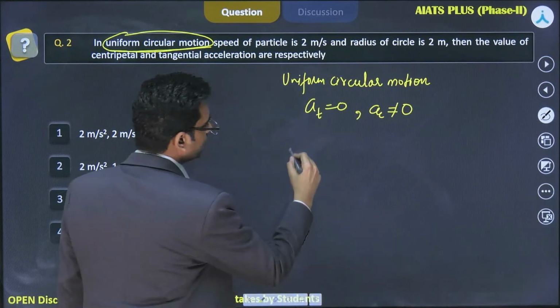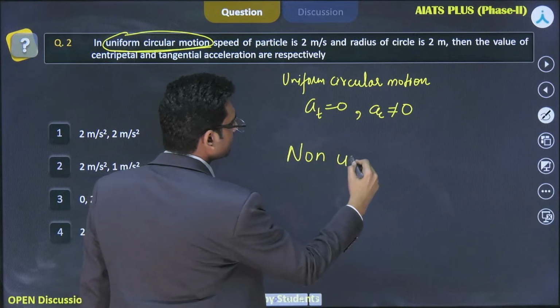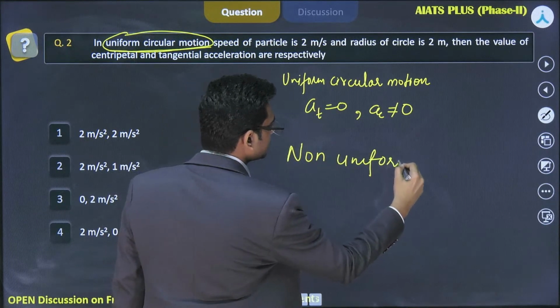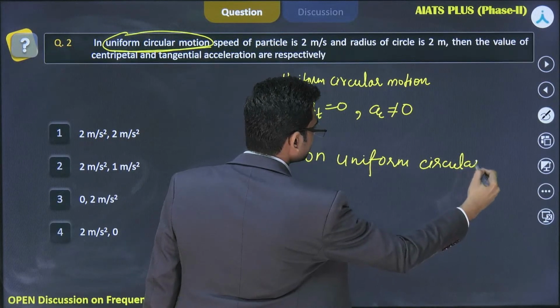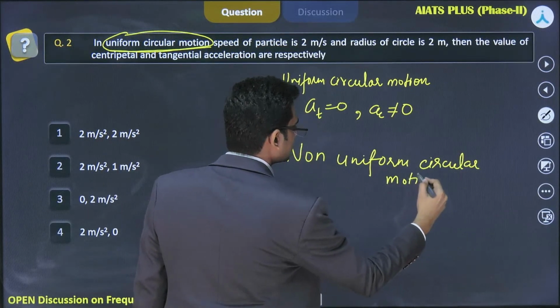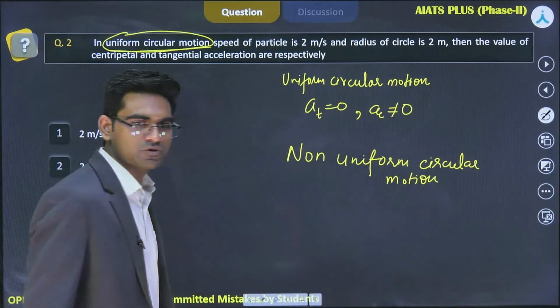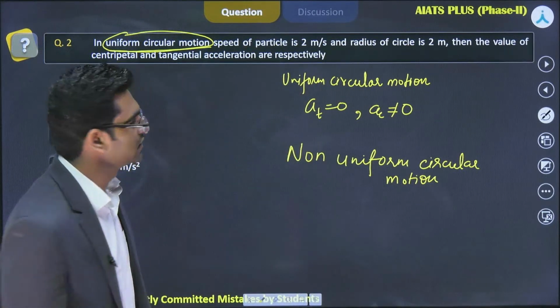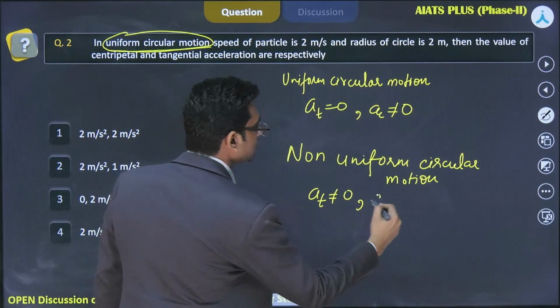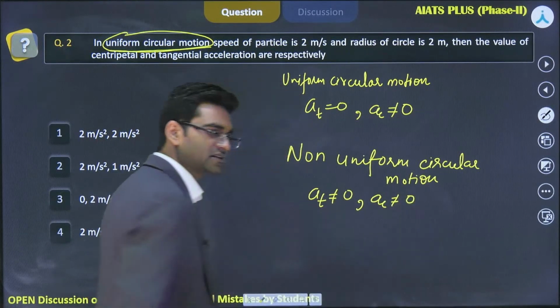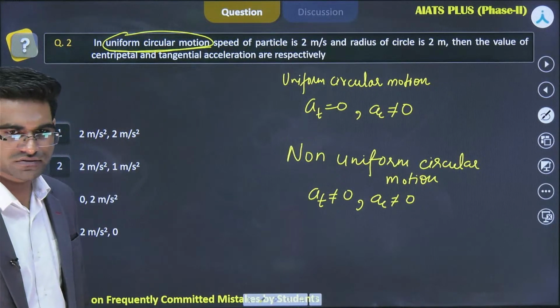What about the non-uniform circular motion? What happens here? Speed in non-uniform circular motion also changes, right? And that's why its AT is also non-zero. AC has to be non-zero because the direction is changing in this kind of motion also, right?